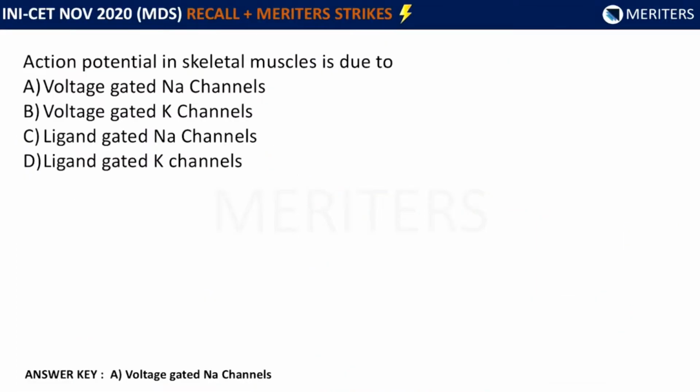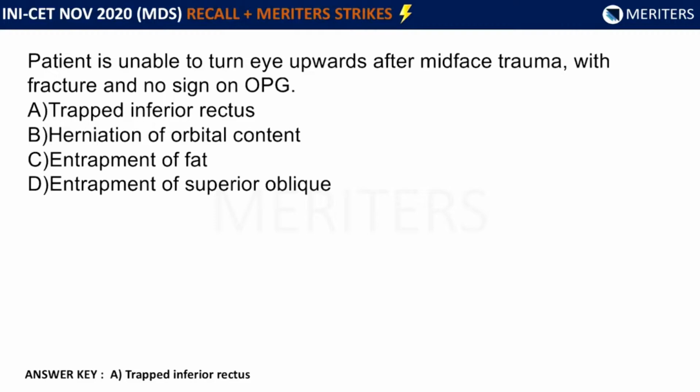Coming back to the question, action potential in skeletal muscle is due to voltage gated sodium channels. You have another option C, ligand gated sodium channels. This is not the right answer. Only voltage gated sodium channels is right here. Now here we have another question.